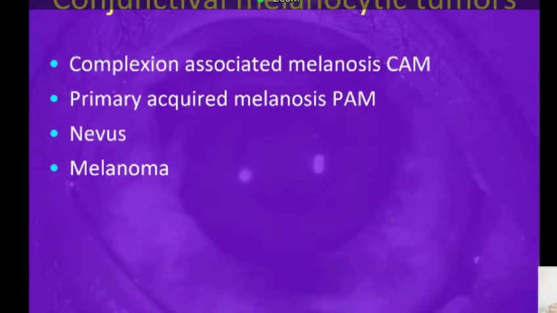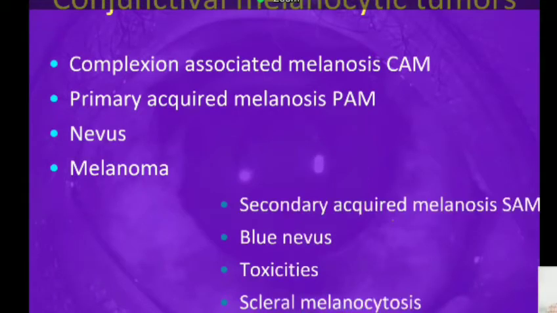Let's talk about complexion-associated melanosis or CAM, primary acquired melanosis, nevus, and melanoma. I will not be talking about secondary acquired melanosis, which is not so common. It is also called actinic melanosis, where patients who are exposed to actinic radiation, such as sunlight or UV radiation, can get hyperplasia of pigment in the conjunctiva, which is bilateral.